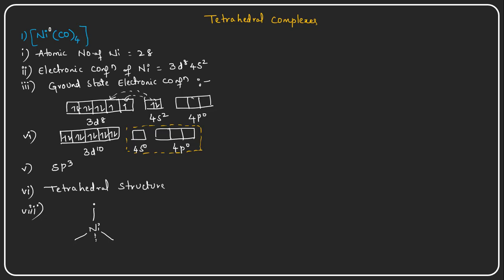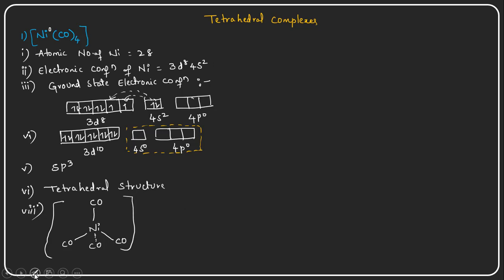Tetrahedral structure is a typical structure, and there will be four carbonyl groups there on the inside of the coordination sphere, and the complex does not carry any charge. So this is about nickel tetracarbonyl.